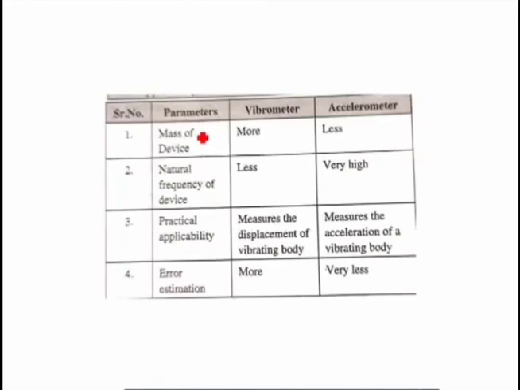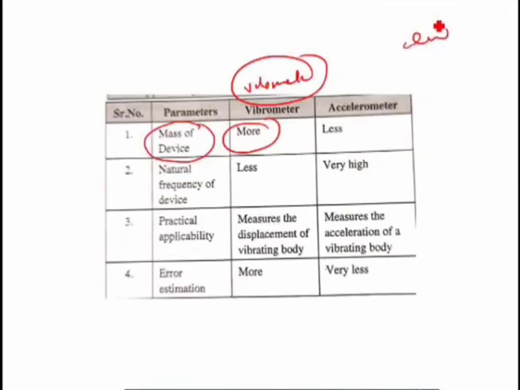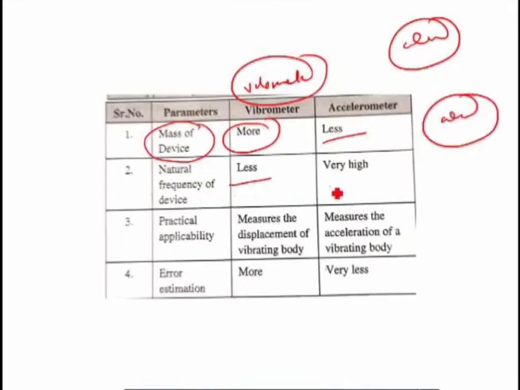So first of all, parameters. The mass of the device in case of the vibrometer or velometer, both being one and the same, is more, right? The mass of the device is more because it is called a low frequency transducer, and the accelerometer is less, hence it is called a high frequency transducer. The natural frequency of the device is obviously very high for the accelerometer. Practical applicability: it measures the displacement of a vibrating body, or measures the acceleration of a vibrating body. Error estimation is more for the vibrometer, and very low for the accelerometer.